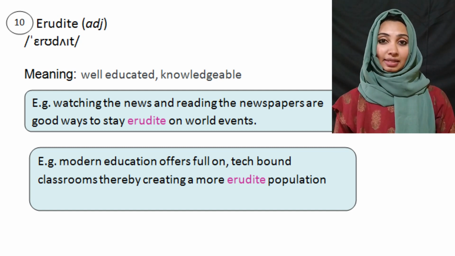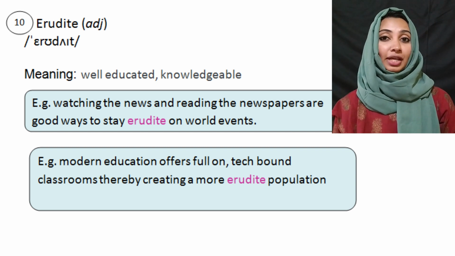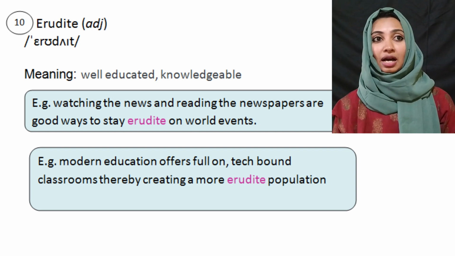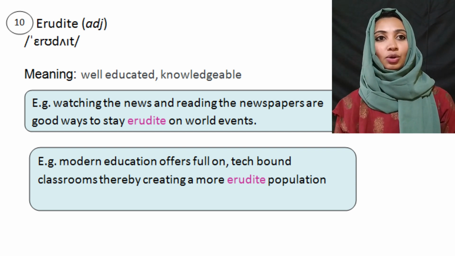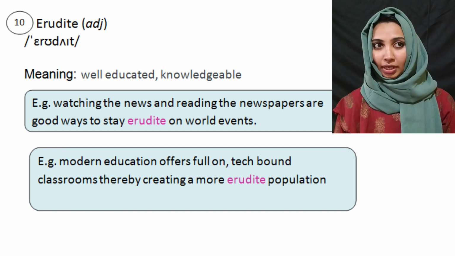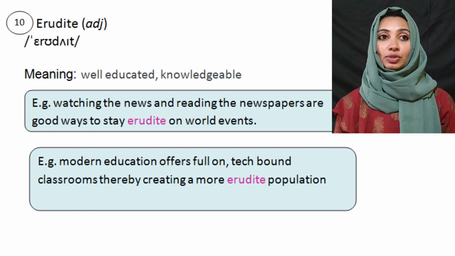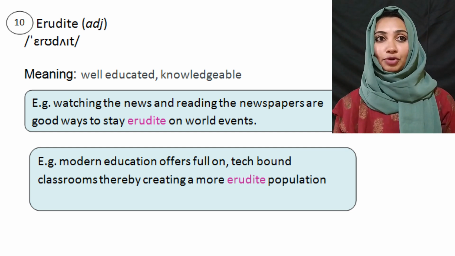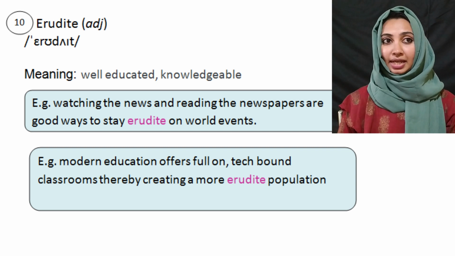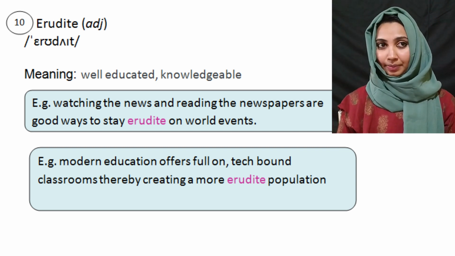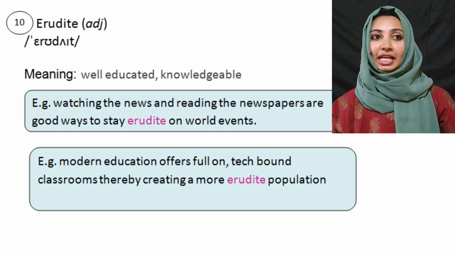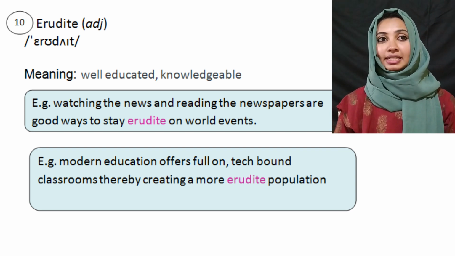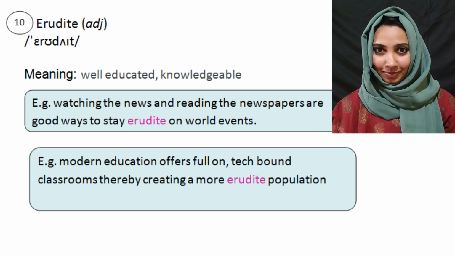All right, so let's see some other examples which you can use in writing tasks too. Watching the news and reading the newspapers are good ways to stay erudite on world events. Okay, to stay knowledgeable. Instead of using knowledgeable, we have used this term erudite. Another example is: modern education offers full-on tech-bound classrooms, thereby creating a more erudite population.